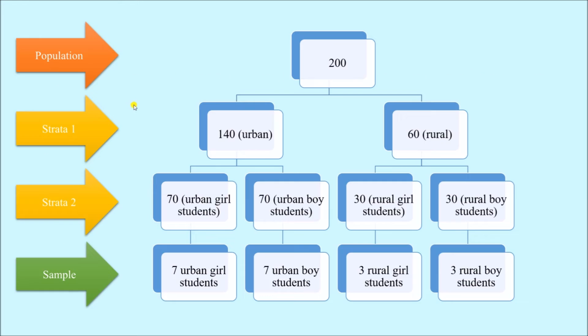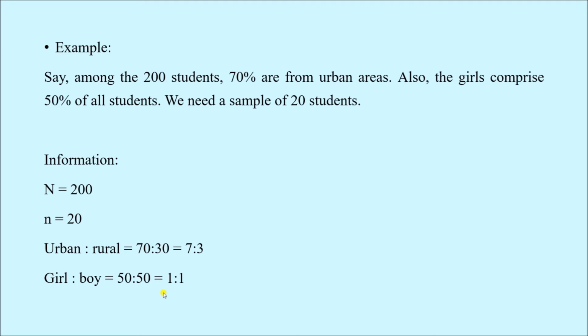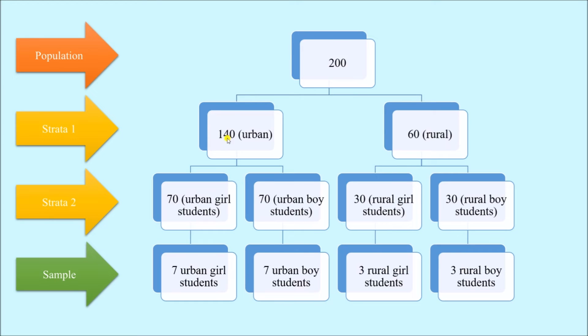We also know that the boy and girl ratio is 1 is to 1. So of these 140 students from urban area, if the boys and girls ratio is 1:1, we can say that there are 70 girls from urban area and 70 boys from urban areas. Similarly, of these 60 students, 30 of them will be girls coming from rural areas and 30 of them will be boys coming from rural areas.